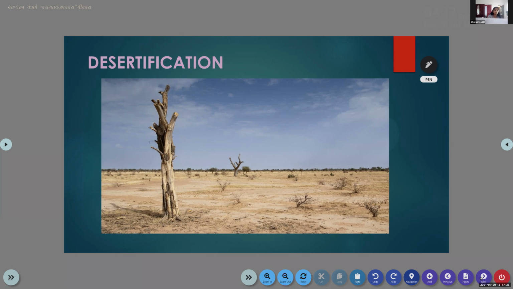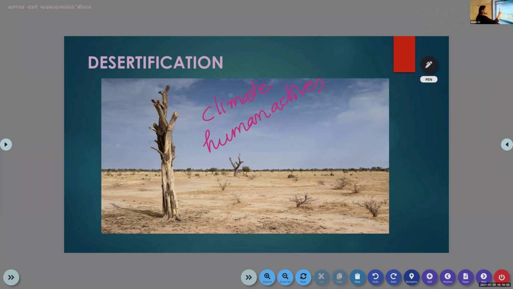Climatic variations and human activities are the two main causes of desertification.